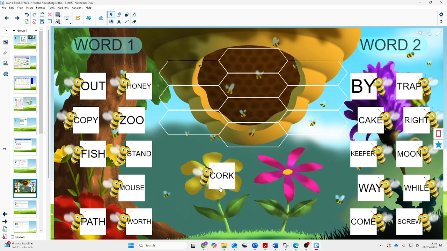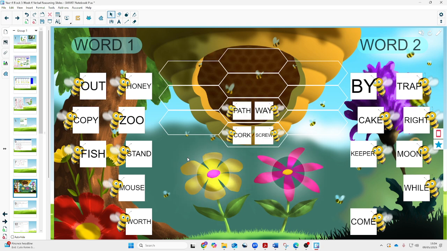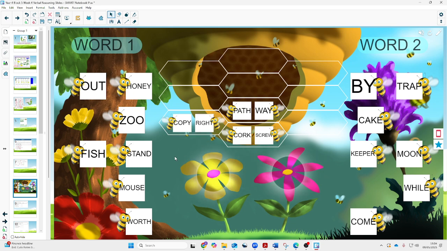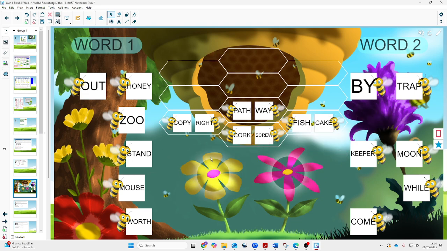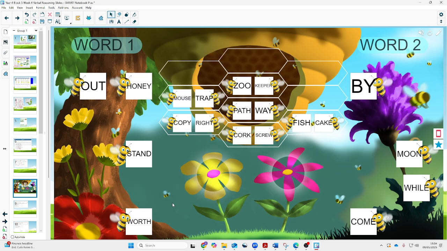So cork, what are we going to put that with? It's going to go with corkscrew. Then we've got path, we've got pathway. If they don't go together, they won't jump up into the honeycomb. So we've got copy, right. We talked a little bit about that in the lesson, about what copyright means. So copyright stops other people copying your work. If you've got copyright on it, it stops any plagiarism. Then we've got fish cake. Then we've got zookeeper. Then we've got mouse and a trap. Go together, they're 2 words.